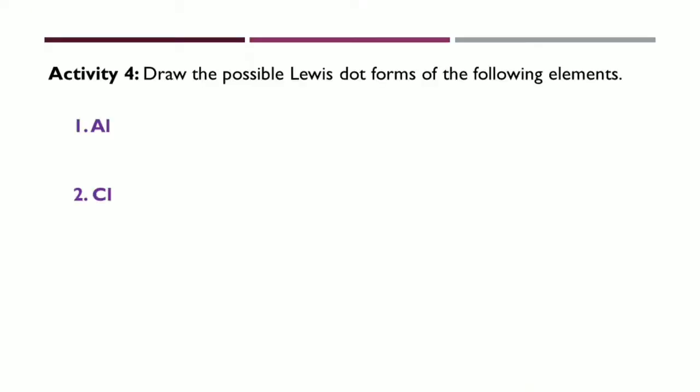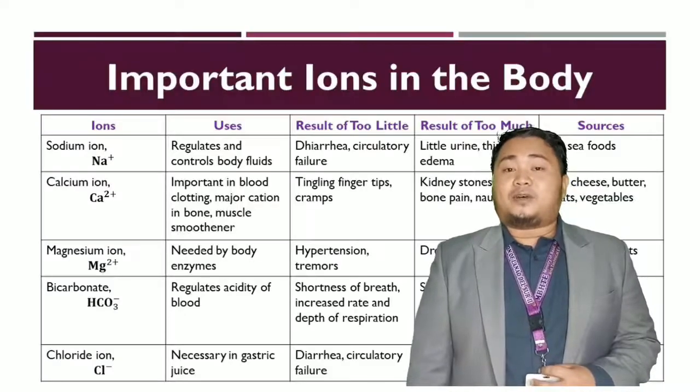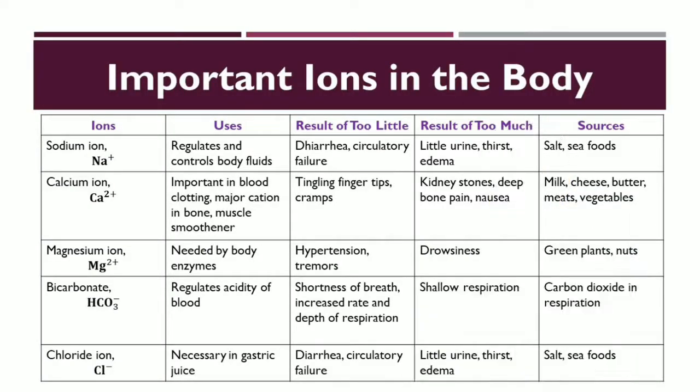So for the activity number 4, kindly pause this video and draw the possible Lewis dot forms of the following elements. This is the answers for the activity number 4. So here are the other importance of the ions.